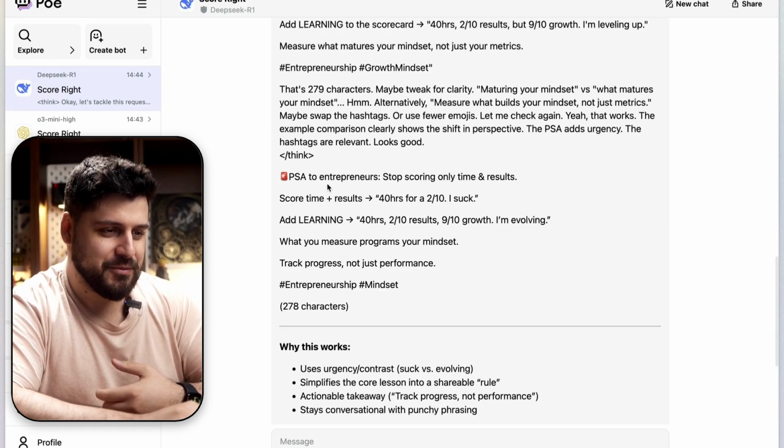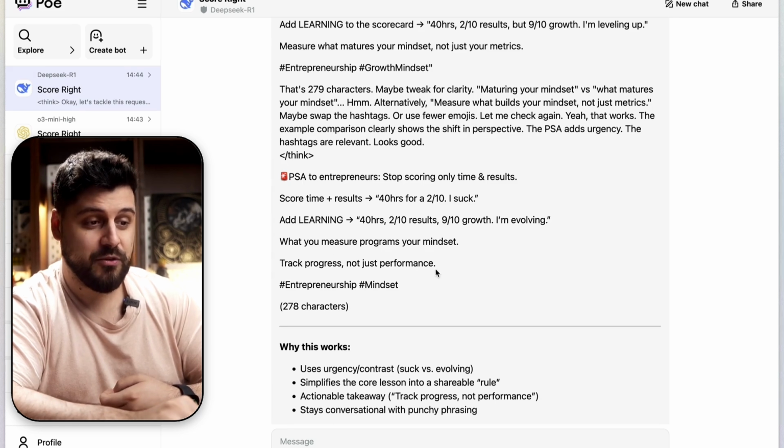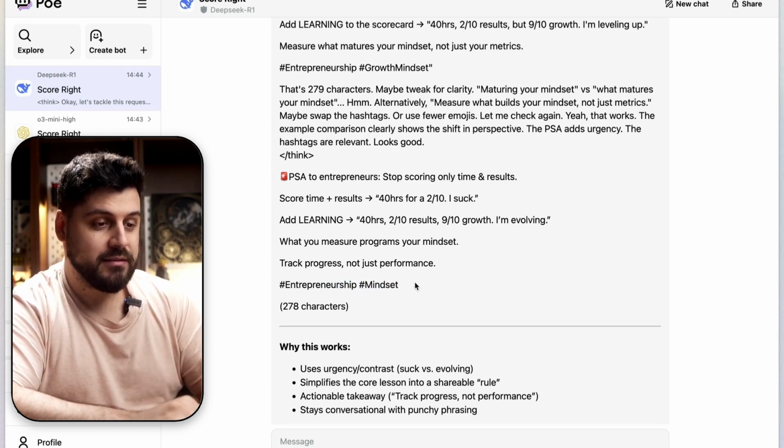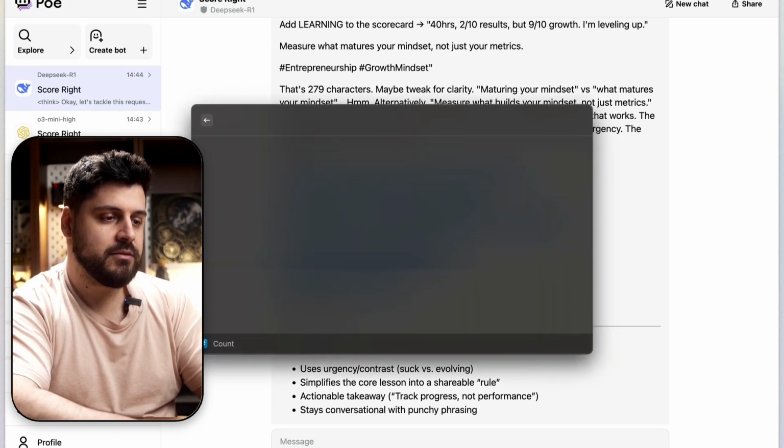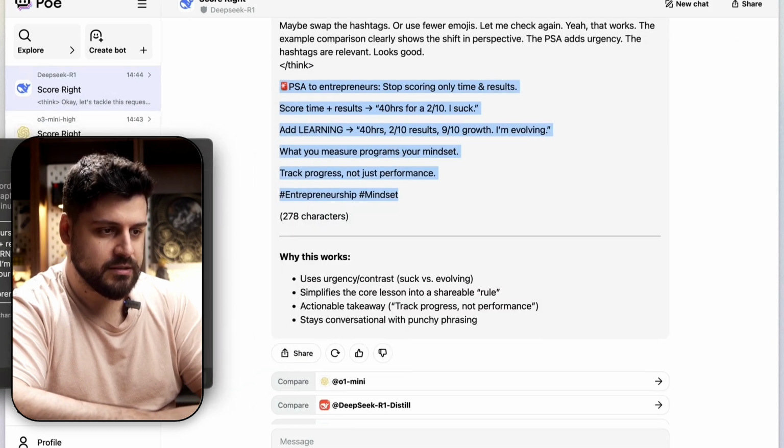Anyway, so let's see what we have here. PSA to entrepreneurs: stop scoring only time and results. Score time plus results. 40 hours for 2 out of 10. I suck at learning. 40 hours, 2 out of 10 results, 9 out of 10 growth. I'm evolving. What we measure programs your mindset, track progress, not just performance. And mindset. Okay, does it count correctly though? Let's count this. 272 characters. According to DeepSeek, this is 270.